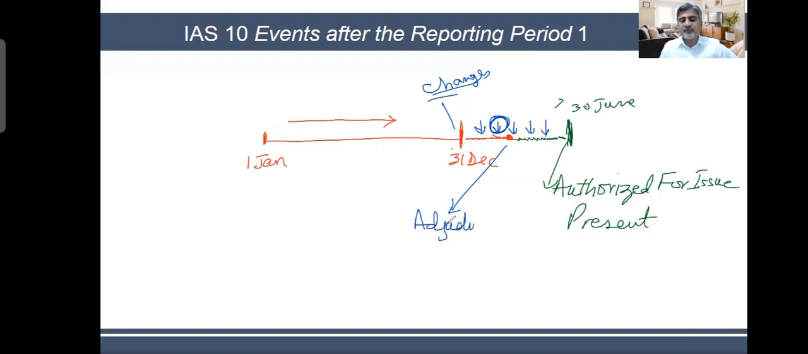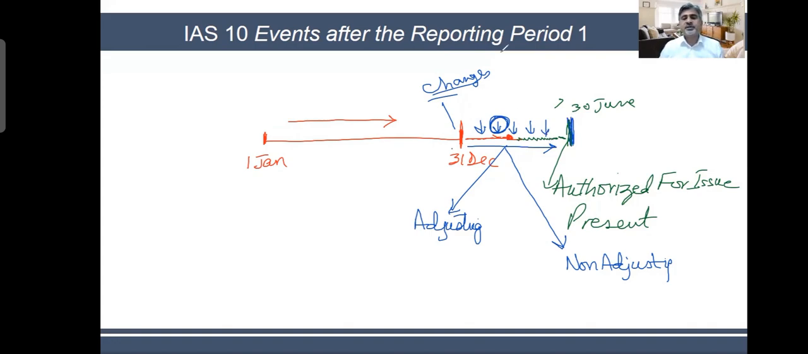So different types of events will take place. We call them adjusting and non-adjusting. Because your operations will not stop, you will keep on buying and selling goods, buying and selling assets, giving credits, recovering money, whatever is your normal business, you will run it. And this is a 6 months period. Until you have submitted your financials, until this date, we call them events after the reporting date.